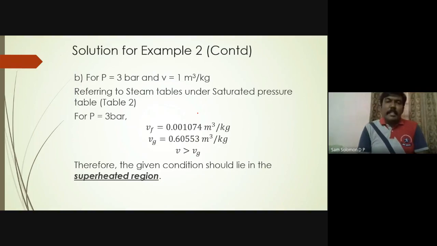So which means it is in the superheated state. Okay, so you have converted liquid into vapor. When it is liquid, it is occupying less space. When it is vapor, it is occupying more space. Now when you supply more heat to it, it is expanding, so it will be occupying a much larger volume. That is why when your volume keeps on increasing, and if it is greater than the saturated vapor, then we call it the superheated vapor. So V is greater than Vg, so the given condition is in the superheated region.